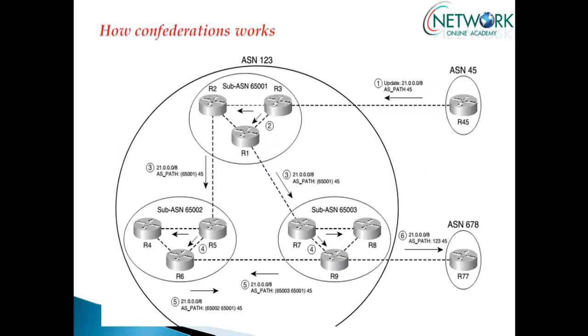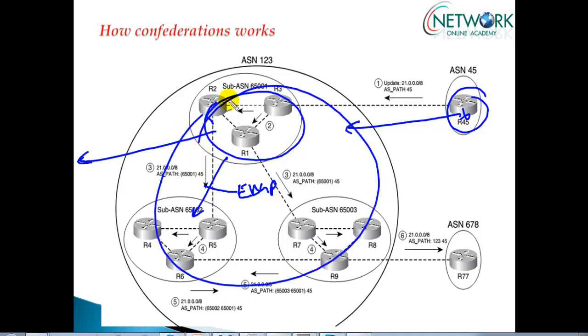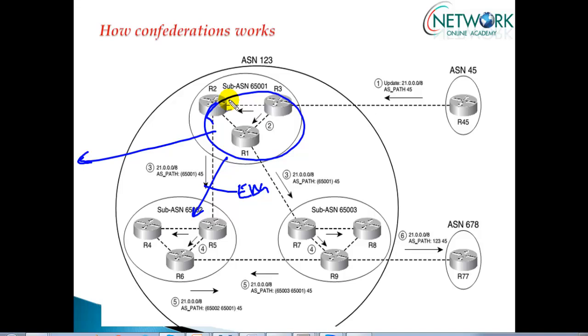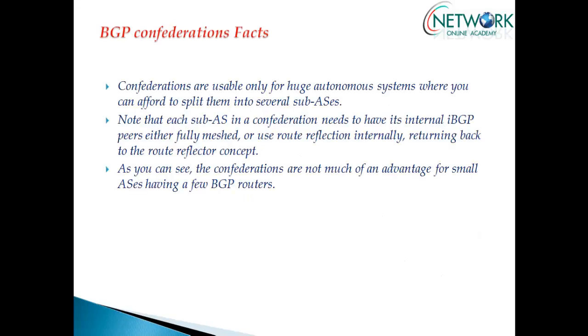Like I discussed, within the sub-AS we need to have either full mesh again, because it's more like a normal iBGP, and these two are more like a normal eBGP. For the outside users they are just one AS, but internally they are like different autonomous system numbers. So we need to have a full mesh neighborship inside again, and then between these we need to have normal eBGP, just like we do at a different autonomous system level, just like we do in a normal BGP.